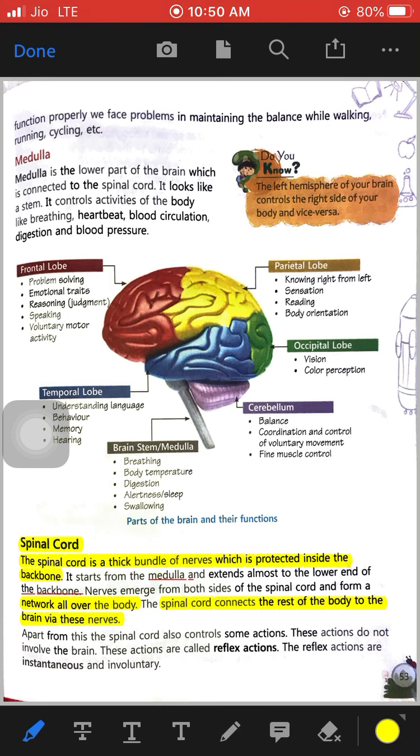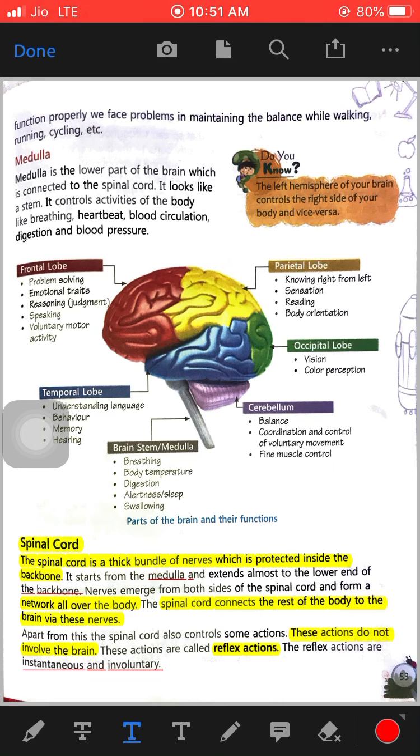Apart from this, the spinal cord also controls some actions. Many actions are controlled by the spinal cord, and these actions don't involve the brain. The brain is not involved in such actions. These actions are called reflex actions. So the actions that are involuntary, those actions are called reflex actions, and these actions don't involve the brain. They are controlled by the spinal cord.